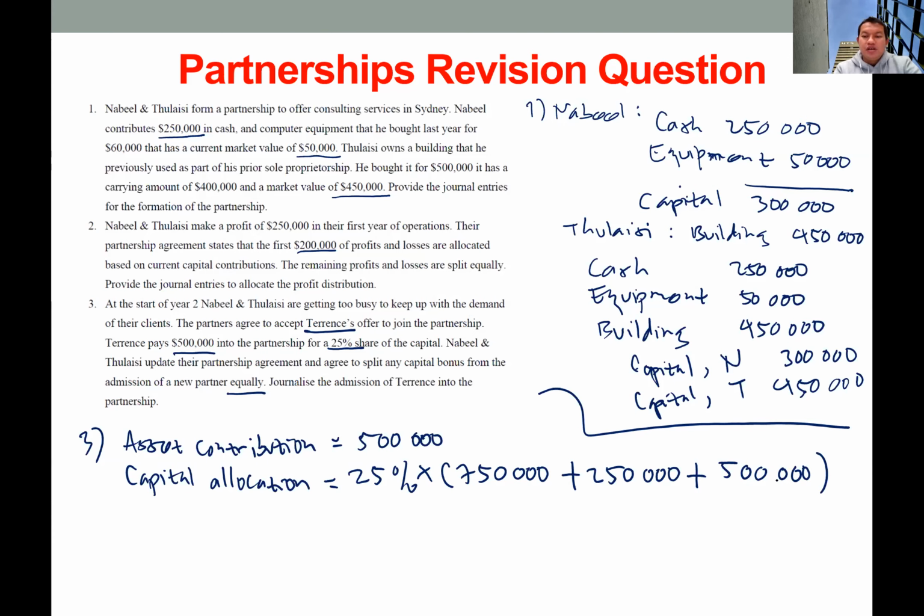Okay, so this will be the total capital of this partnership. So in total we will have 750 plus 750, so 1.5 million. So 25% times 1.5 million, that will be the capital allocation to Terence. So this will be 375,000.